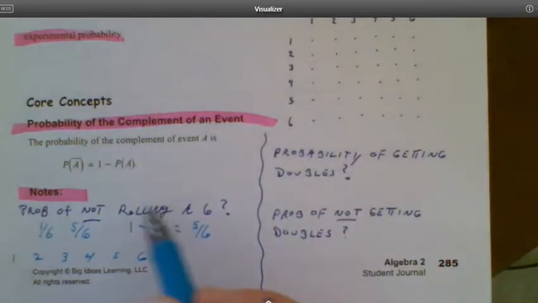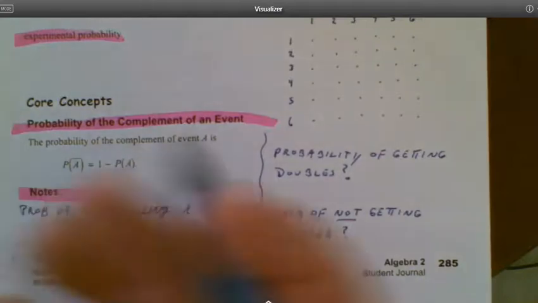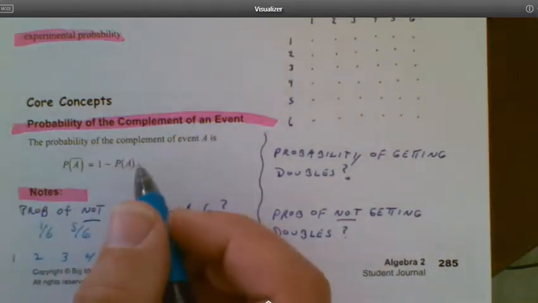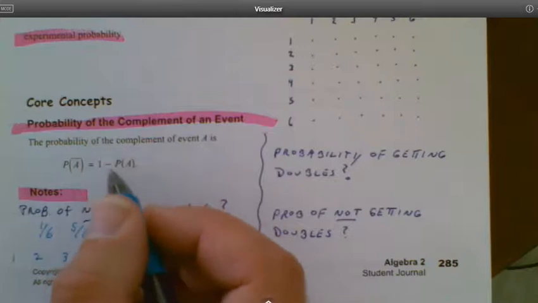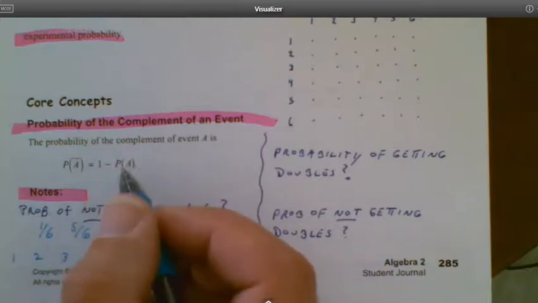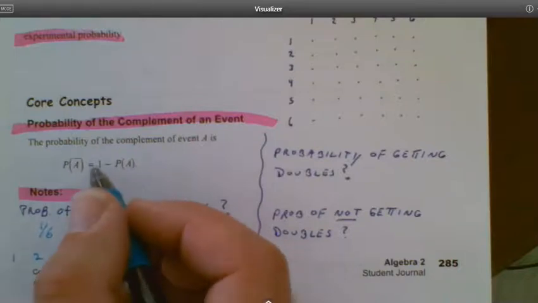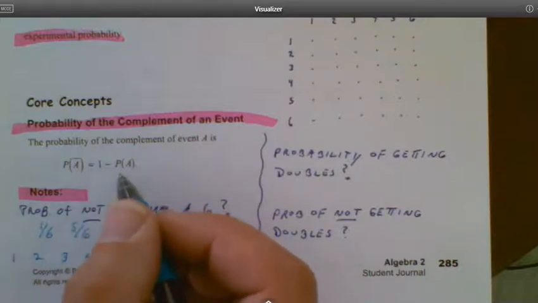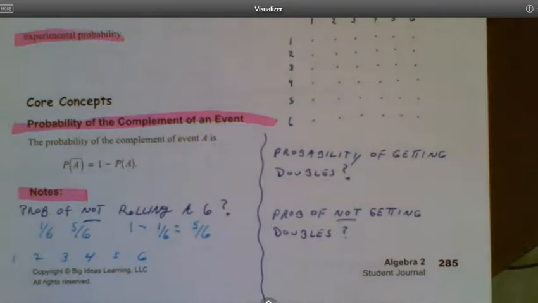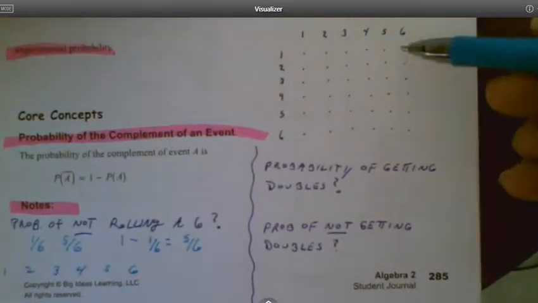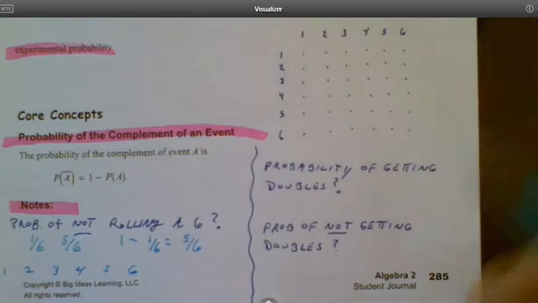So if I had a decimal, like let's just say instead of a fourth, what if you had 0.25 as my probability? If 0.25 was the probability of getting something, then 1 minus 0.25, which would be 0.75, would be the complement event. That would be the probability of not getting that outcome. Works great with some of the bigger problems like this as well. In fact, it can become a great shortcut.